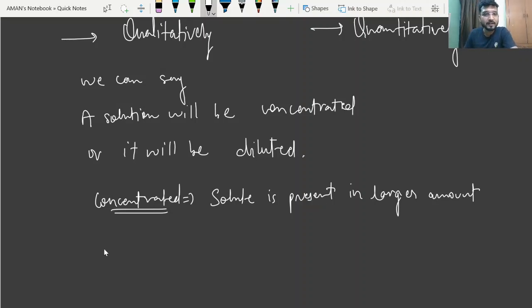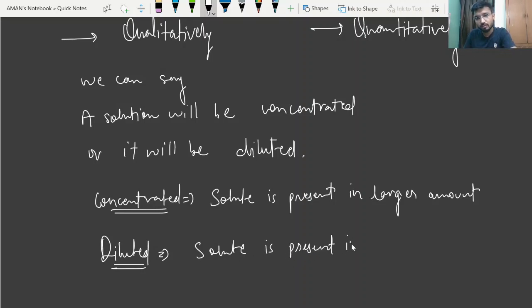And if it is diluted, in that case we can say solute is present in lesser amount in the solution. So if the amount of solute present in solution is more, you can say that solution is concentrated, and if it is less, you can say it is diluted.